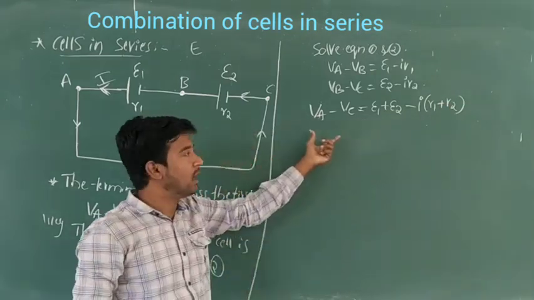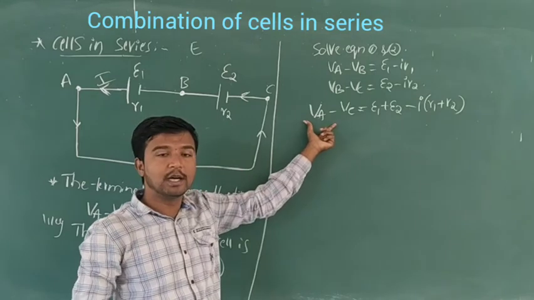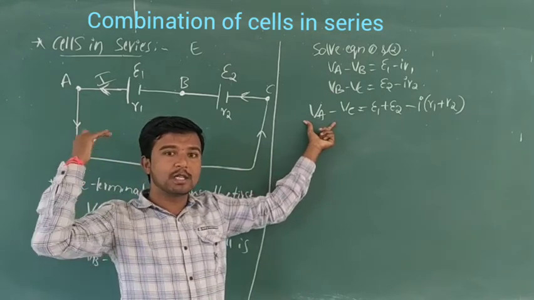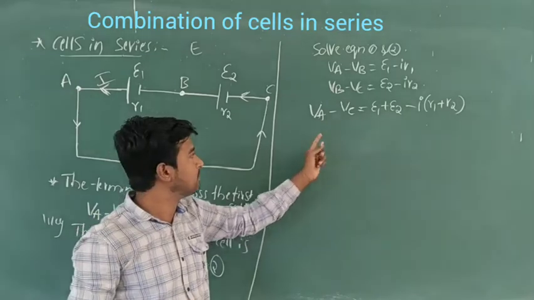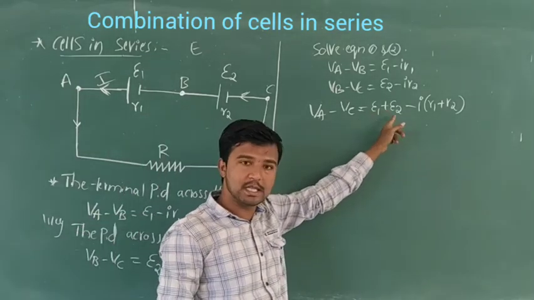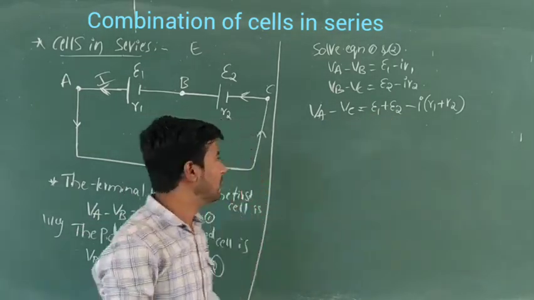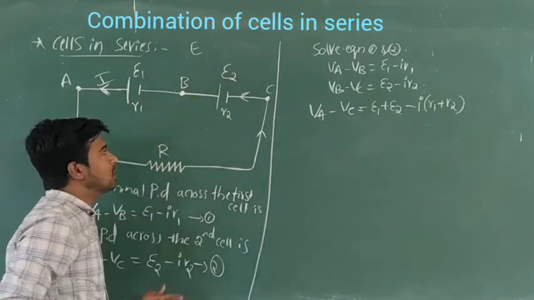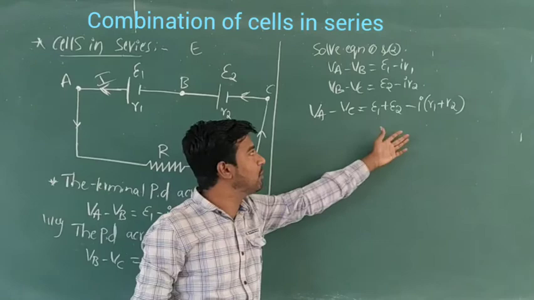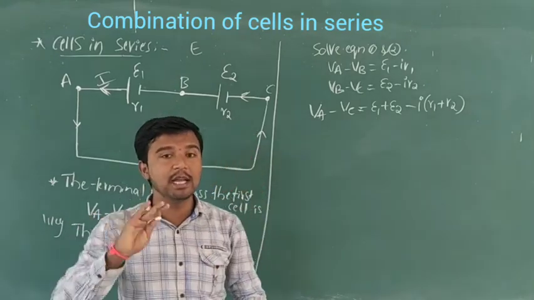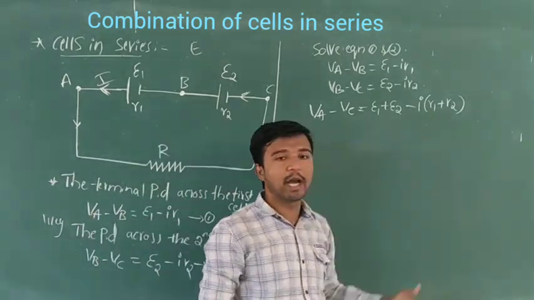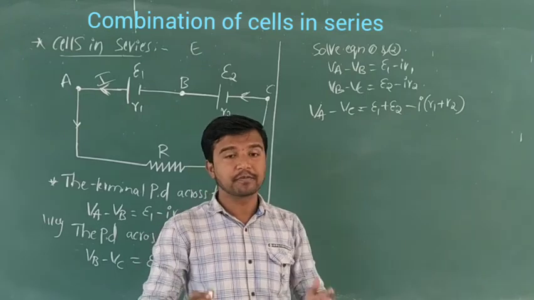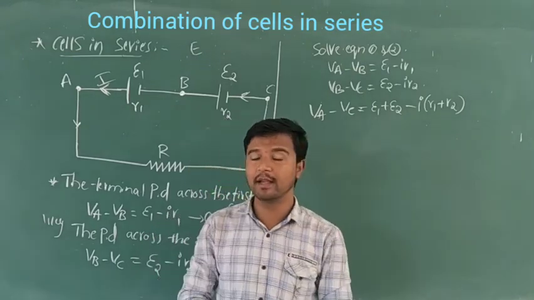Here we have to find the terminal potential difference across A to C in total. E1 plus E2 means we calculate the sum of the EMFs of these two cells, minus I, which is the same in each cell, into the bracket R1 plus R2.